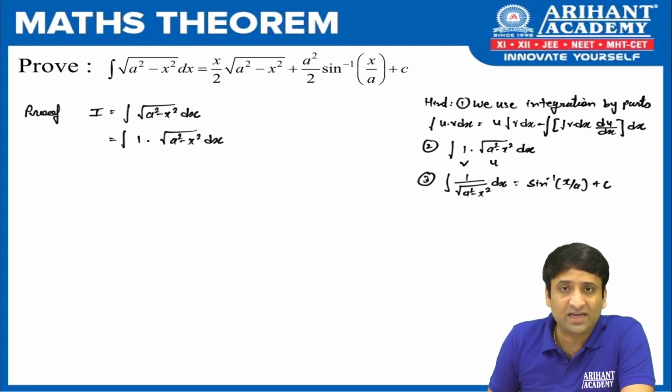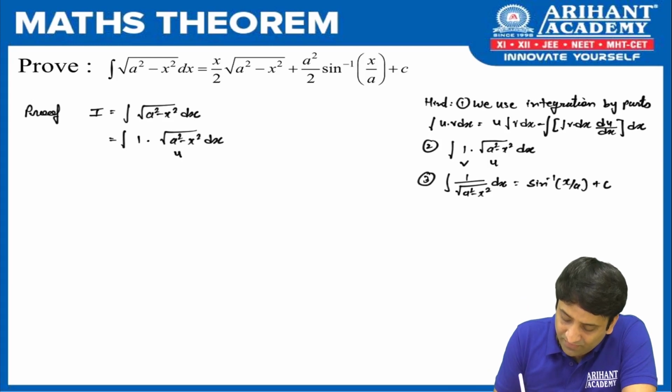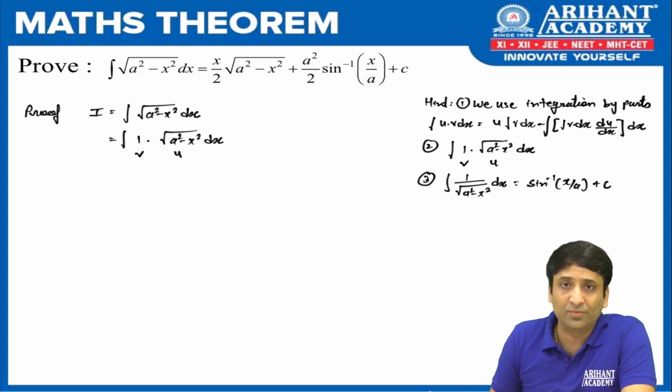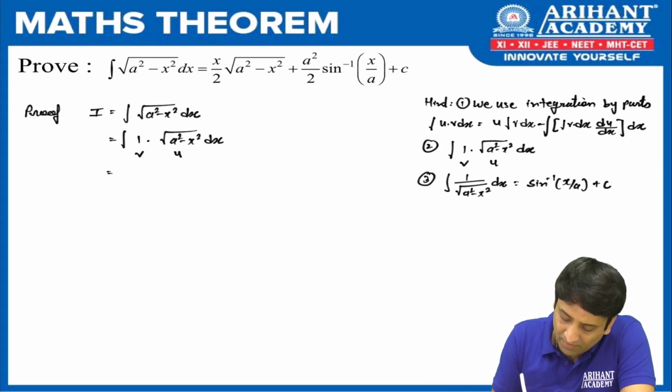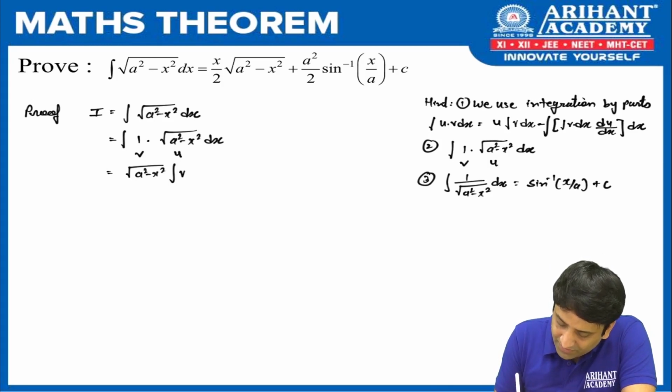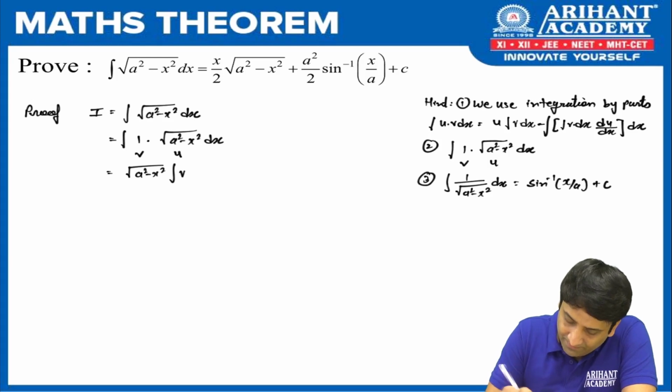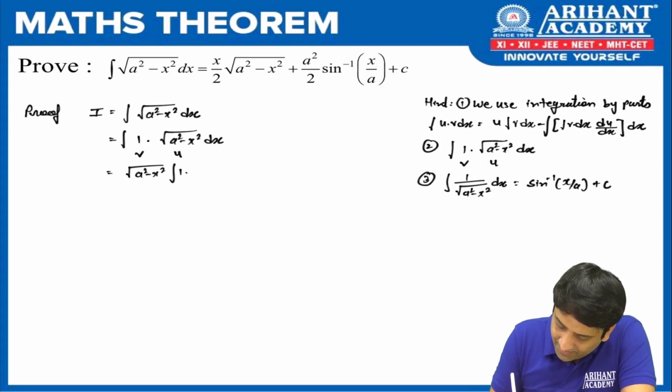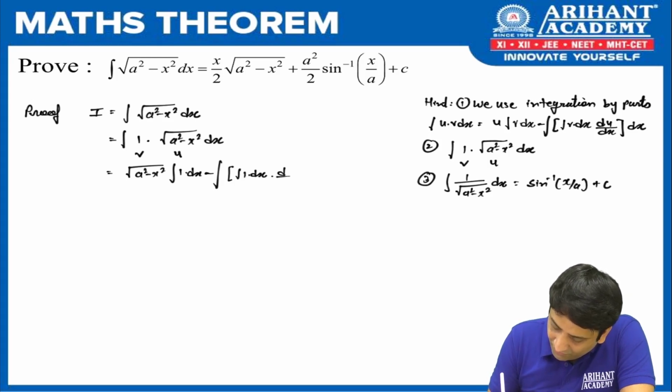In the hint, I clearly said that the question is going to be u and 1 is going to be v. So now let's apply the formula. Integration by parts says u times integration of v dx, sorry, in place of v we write 1 dx, minus the big integration, in brackets, integration of v into derivative of u, the whole dx.